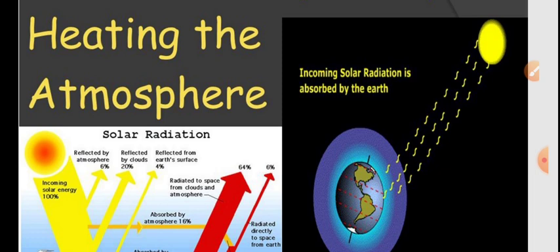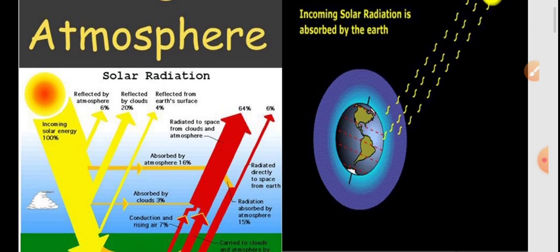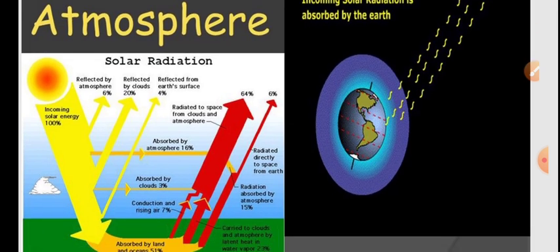Today's topic, heating of the Earth's atmosphere. So, first we will know about insolation. What is insolation? The heat energy radiated from the outer surface of the sun reaches the earth and heats it. This incoming solar radiation or solar energy is called insolation.